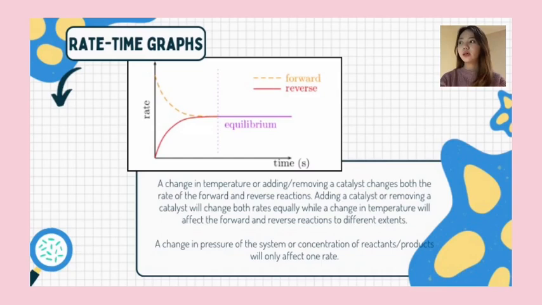Like the formula beside, a change in temperature or adding or removing a catalyst changes both the rate of the forward and reverse reaction. Adding a catalyst or removing a catalyst will change both rates equally, while a change in temperature will affect the forward and reverse reaction to different extents. A change in pressure of the system or concentration of reactants or products will only affect one rate.